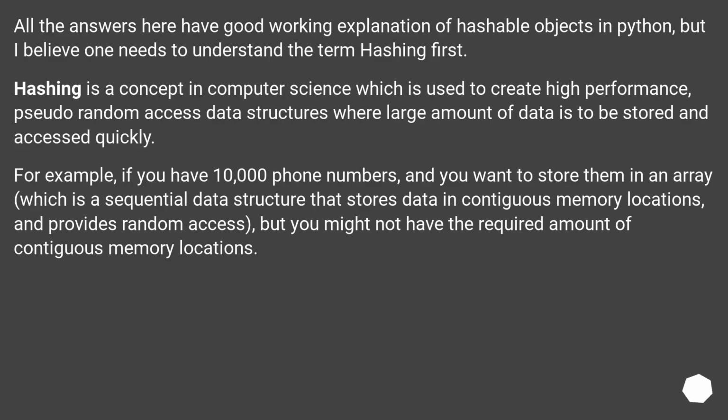All the answers here have good working explanations of hashable objects in Python, but I believe one needs to understand the term hashing first. Hashing is a concept in computer science which is used to create high-performance, pseudo-random access data structures where a large amount of data is to be stored and accessed quickly. For example, if you have 10,000 phone numbers, and you want to store them in an array, which is a sequential data structure that stores data in contiguous memory locations and provides random access, you might not have the required amount of contiguous memory locations.